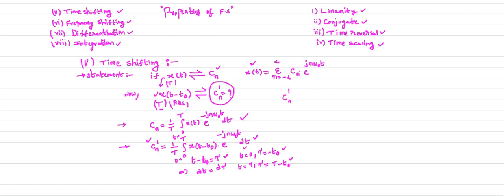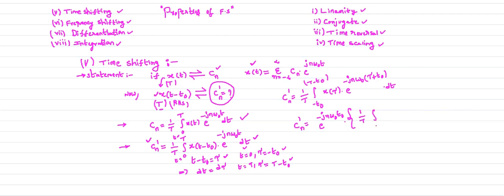Now Cn dash is equal to 1 by T, integral with lower limit minus t naught and upper limit capital T minus t naught, x of tau e power minus j n omega naught times t, where t is tau plus t naught, d tau. Now rearranging the expression to get the standard form, e power minus j n omega naught t naught comes outside. Let this factor come outside and write the remaining thing.